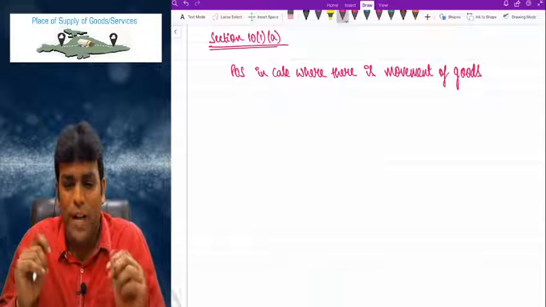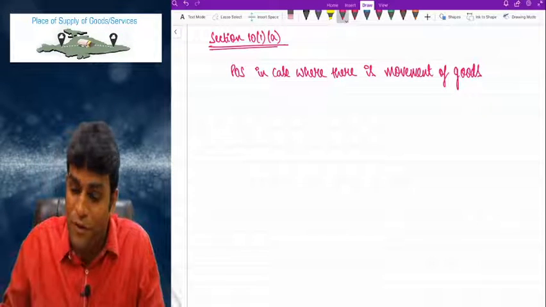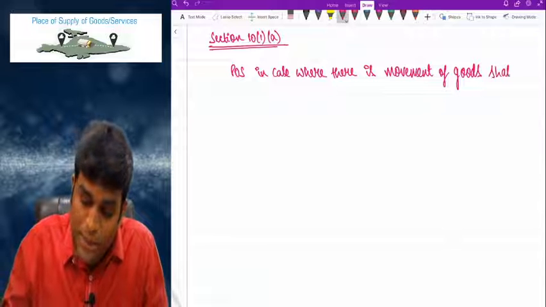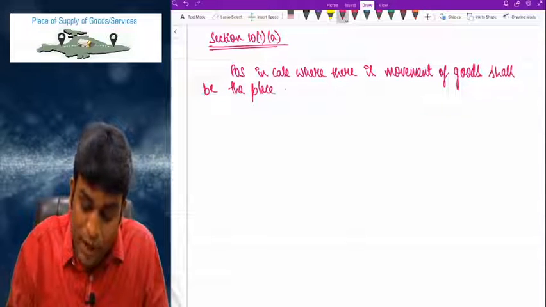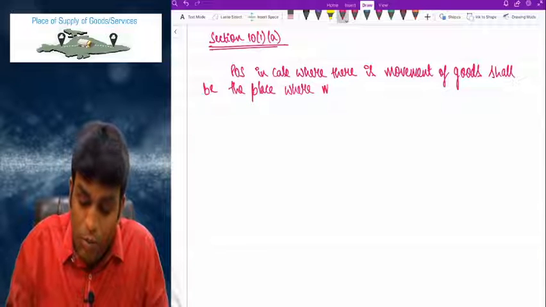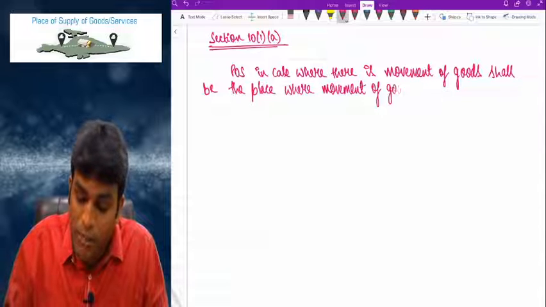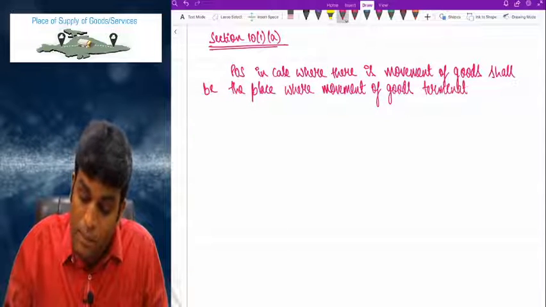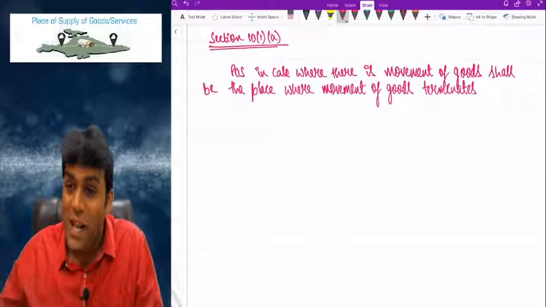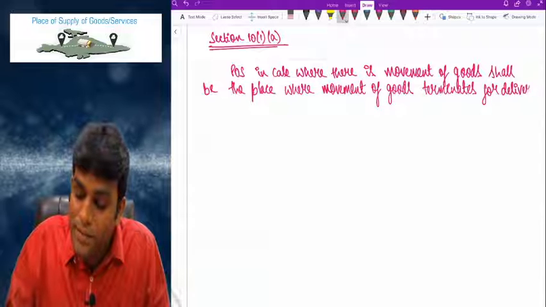The law clearly told that POS, that is place of supply, in case where there is movement of goods, shall be the place where movement of goods terminates for delivery to the recipient.